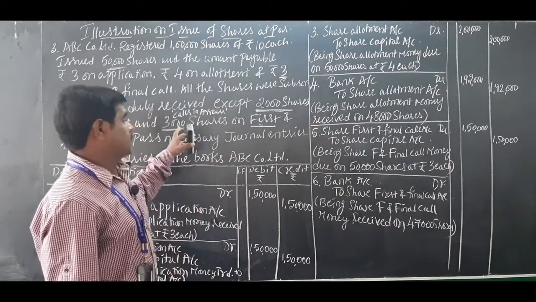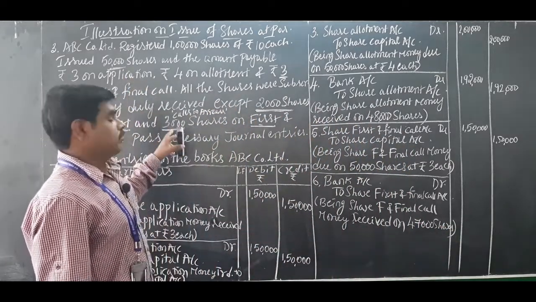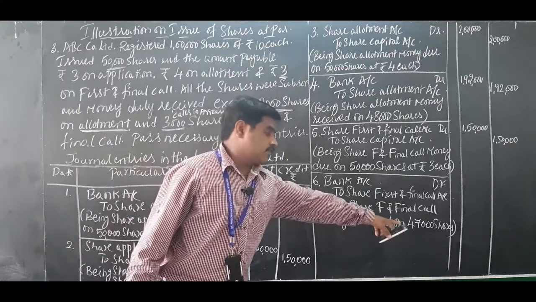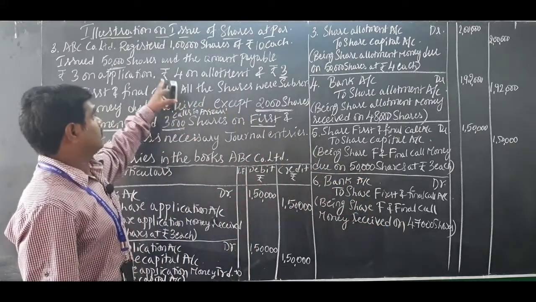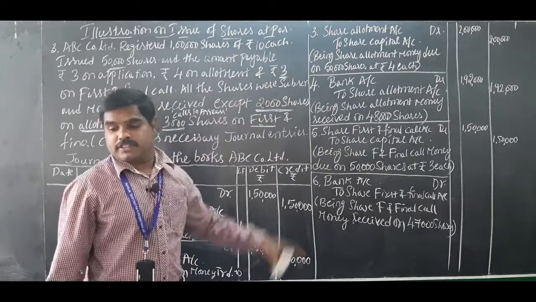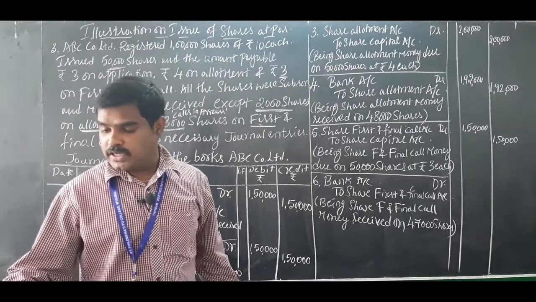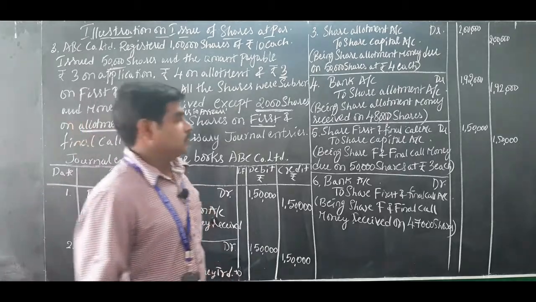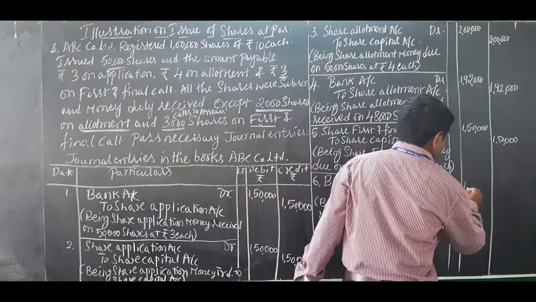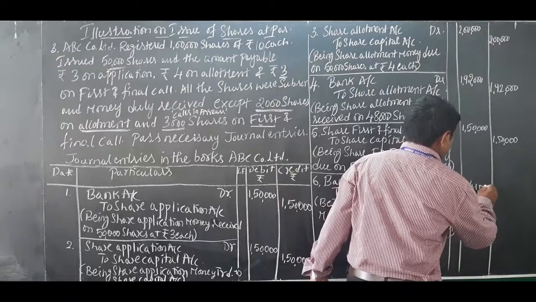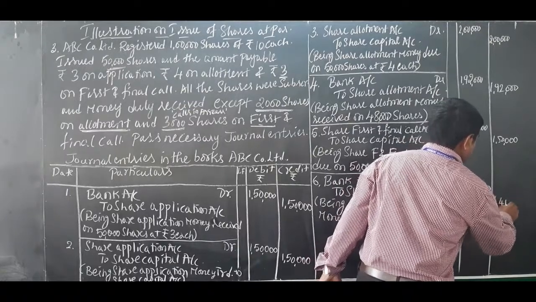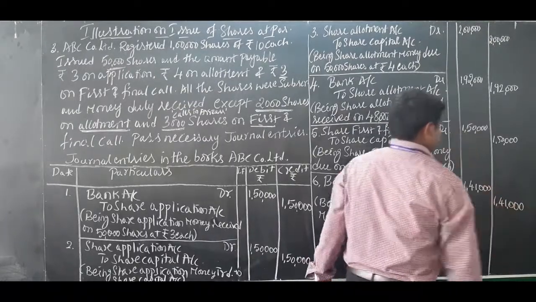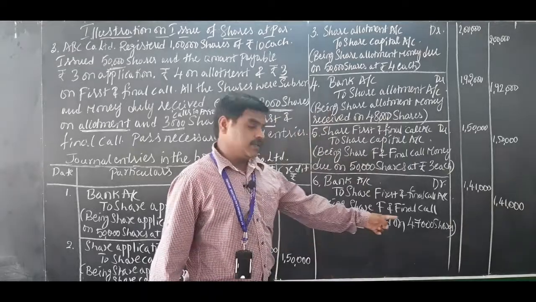So received except 3,000 means 50,000 minus 3,000, so received is 47,000. 47,000 into 3 rupees is first and final call account, which comes to 1,41,000 debit, 1,41,000 credit. So calls in arrears should be minus.